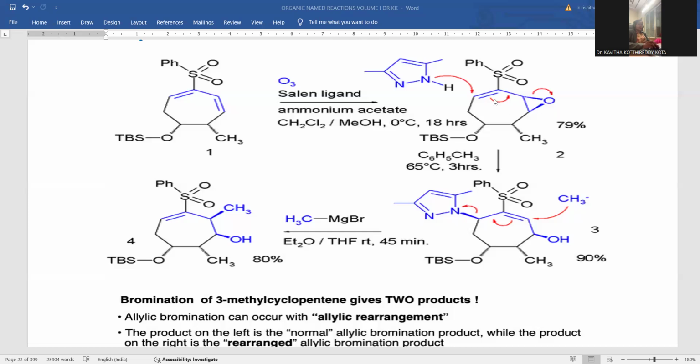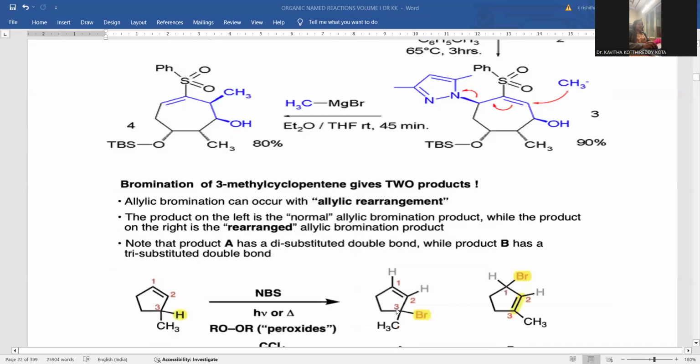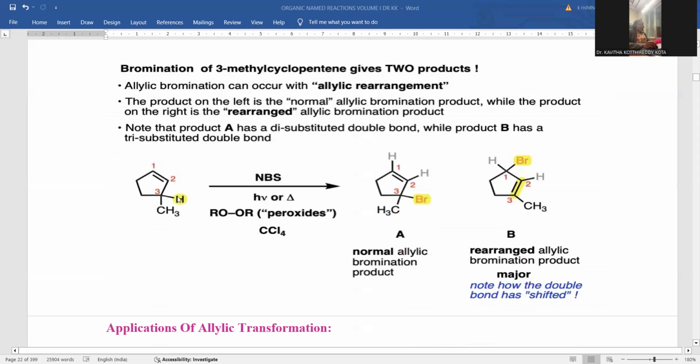Wherever you can notice the allylic position, allylic rearrangement is part of this mechanism, right? And here is another reactant taken, where you can notice 1, 2, 3, third carbon with the methyl and first carbon with the double bond, and hydrogen is more susceptible for shifting. N-bromosuccinimide is the reagent to be added, under either photolytic or thermal conditions, operated under peroxide conditions. Peroxide conditions facilitate the free radical mechanism. Peroxides are more susceptible to homolytic fission of the bond, so that the bond cleavage takes place in a uniform manner, giving rise to free radicals.